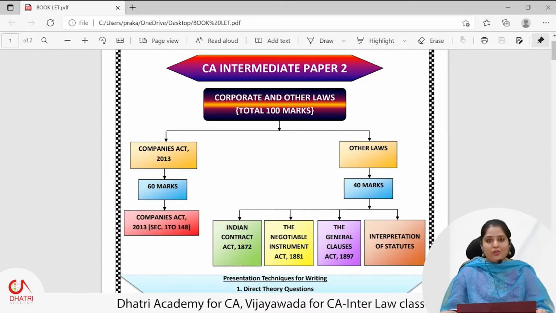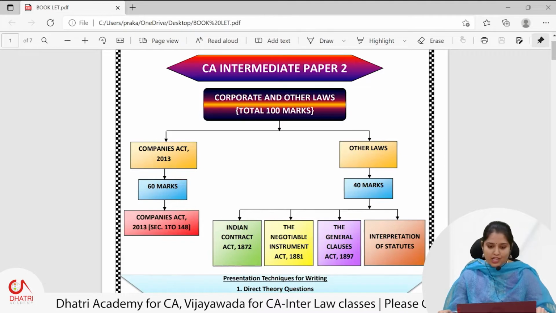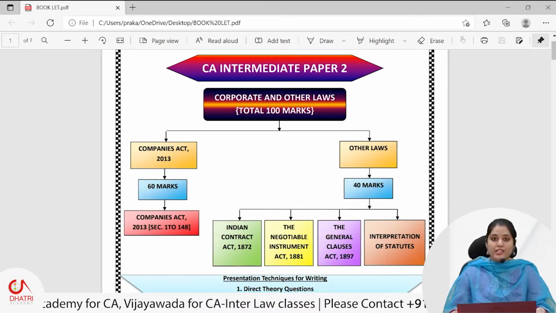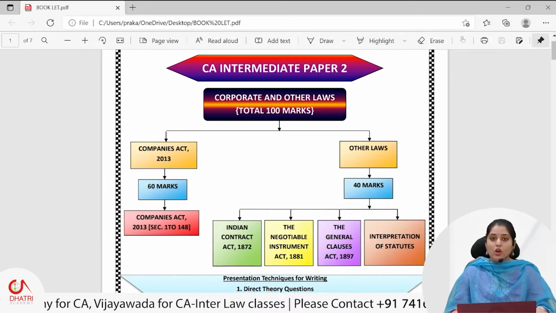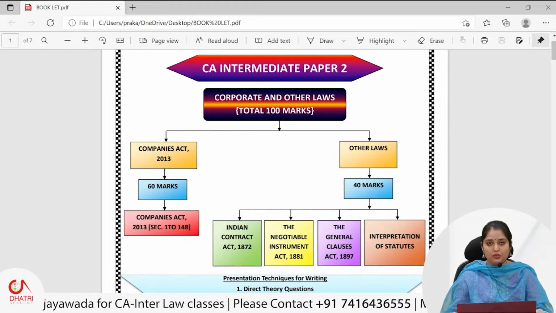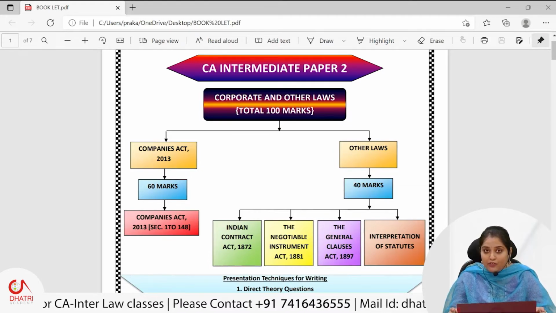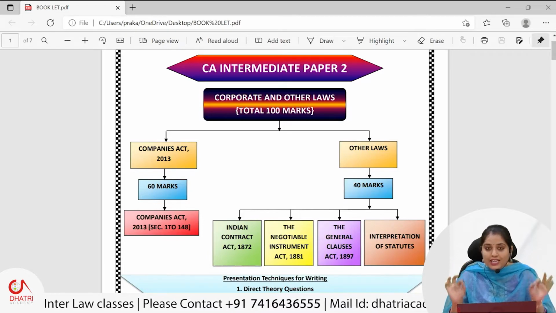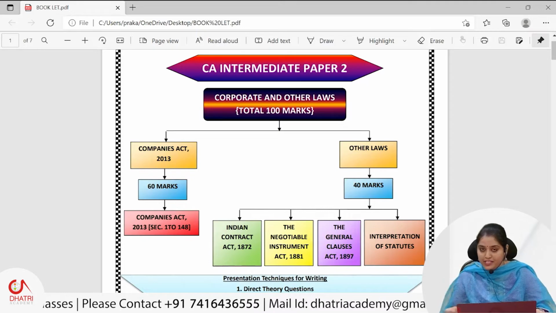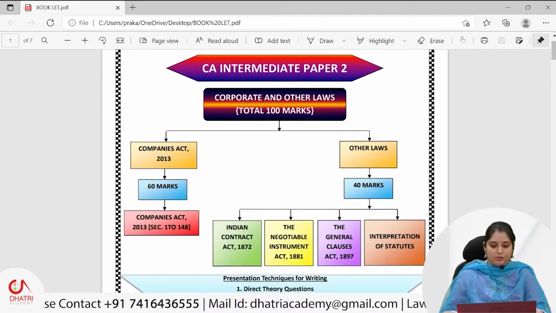Now, today we are going to have an important discussion in our class, friends. The important discussion is regarding the presentation tips for the students of CA Inter who are going to write CA Inter Paper 2 Law exams for May 2022. Please listen carefully and note down whatever tip I am sharing with you. These are very important, so that if you implement them in the examination, you definitely get a good result with exemption marks. Okay.